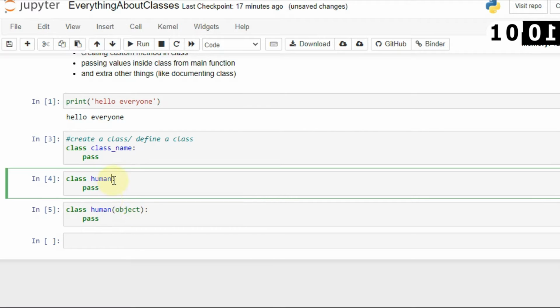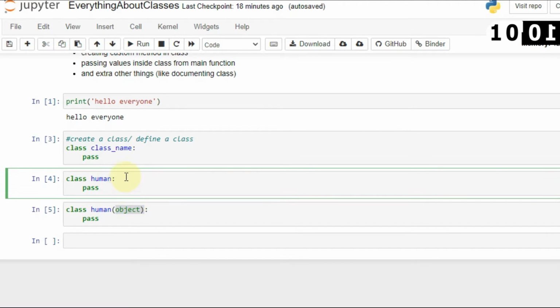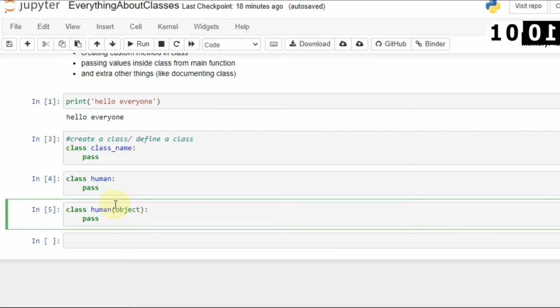It doesn't mean that it is not using the object class, but by default it is already using it. So you don't have to worry about whether you want to include this or not. It is only up to you. You can include it, otherwise by default it is already included. So is there a difference between both these classes? No, there is no difference. Both of these classes are the same.